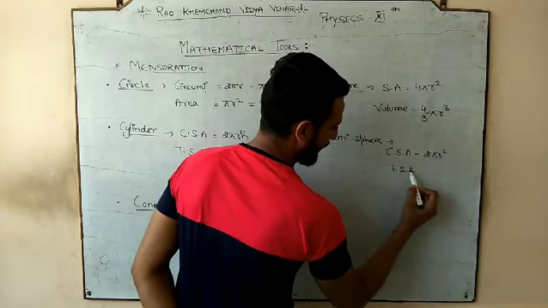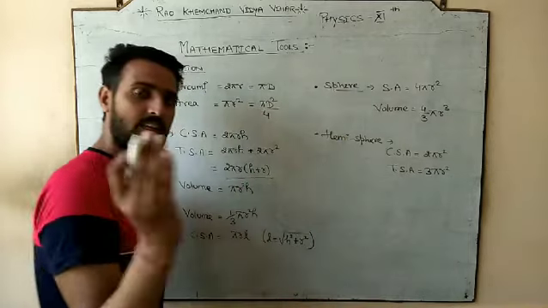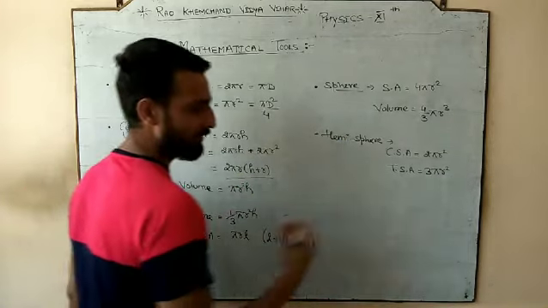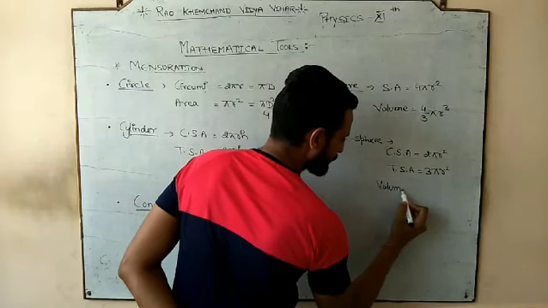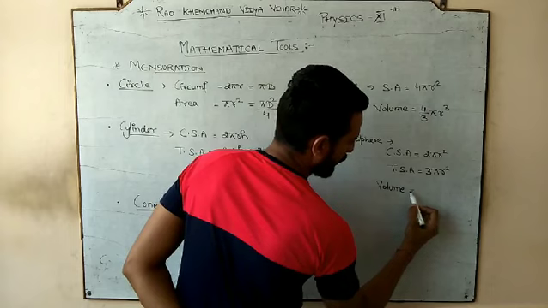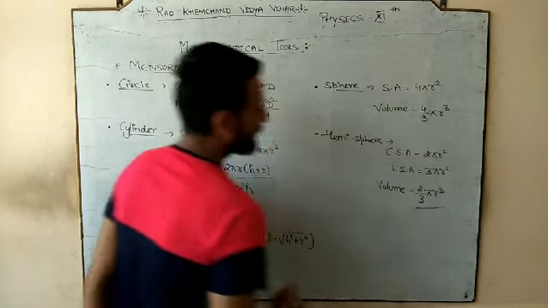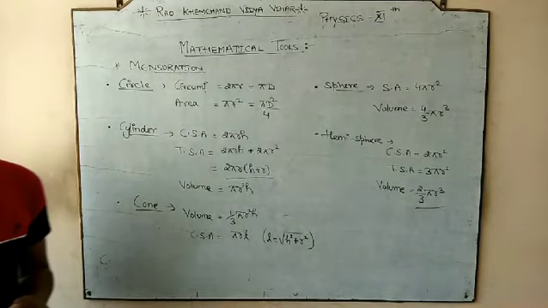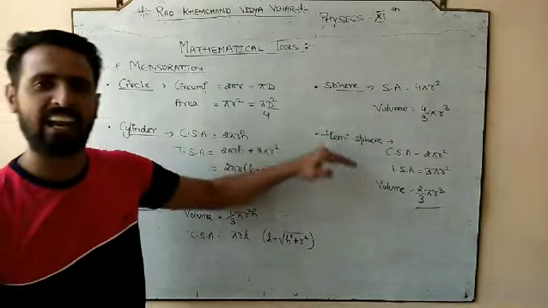The total surface area is 3 pi r square, the curved one and the upper one if it is closed, and the volume is 2 by 3 pi r cube. So these are the geometrical shapes that I have written about: the circle, cylinder, cone, sphere, hemisphere.